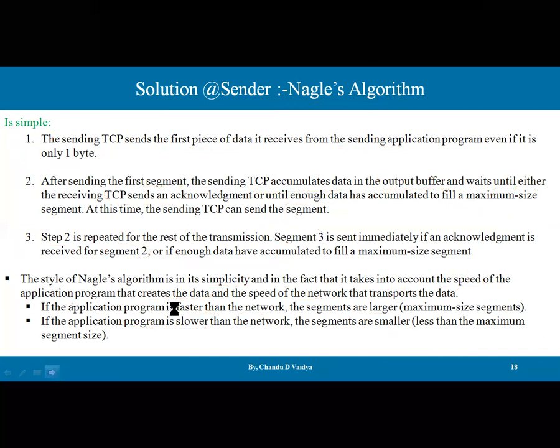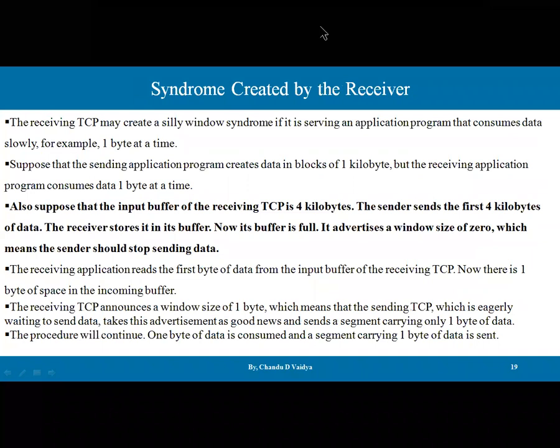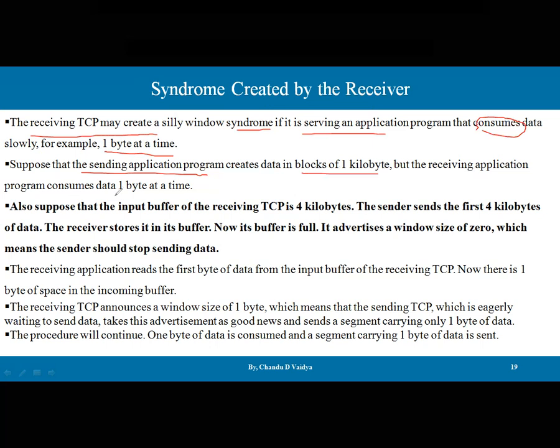Now, the silly window syndrome can also occur at the receiver end. The receiving TCP may create a silly window syndrome if it is serving an application program that consumes data slowly, for example, 1 byte at a time. Suppose the sending application program creates data in blocks of 1 kilobyte, but the receiving application program consumes data 1 byte at a time. Also, suppose that the input buffer of the receiving TCP is 4 kilobytes.